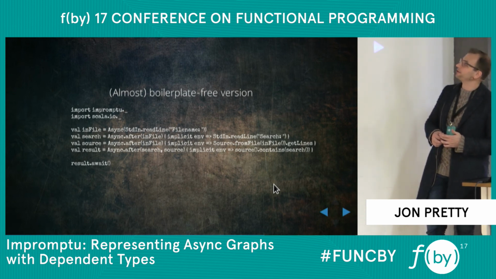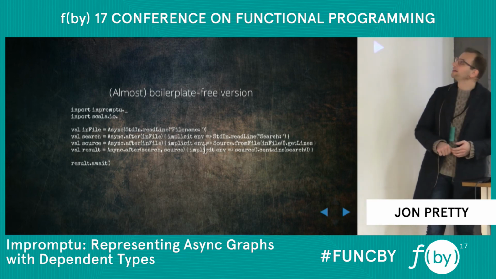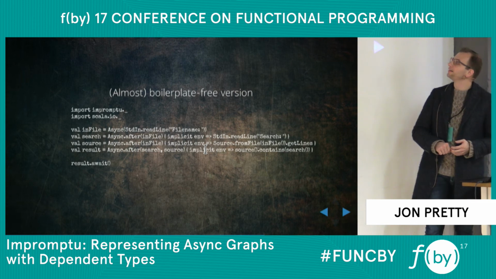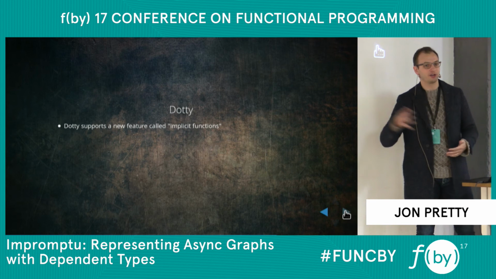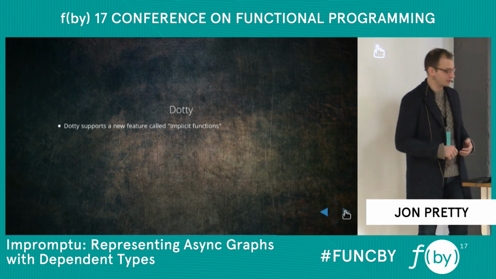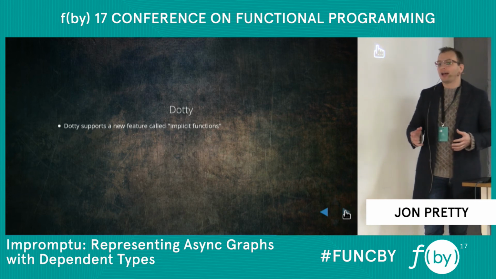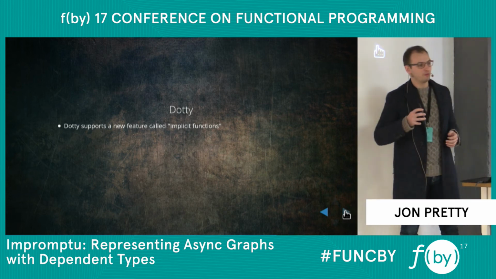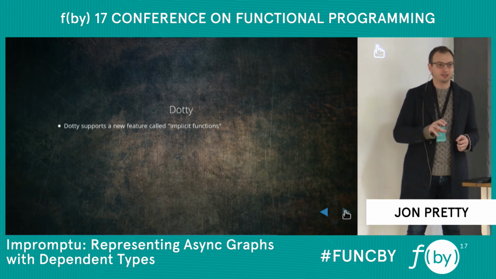What I don't like so much, I say this is almost boilerplate free, is we have lots of implicit envs here. These are the same every time, so I consider them boilerplate. The solution doesn't exist in the current Scala compiler, but the next generation Scala language, which is based on the Dotty compiler, does allow the concept of implicit functions. And these allow us to move the definition of the implicitness of that parameter to the lambda from the call site to the definition site.